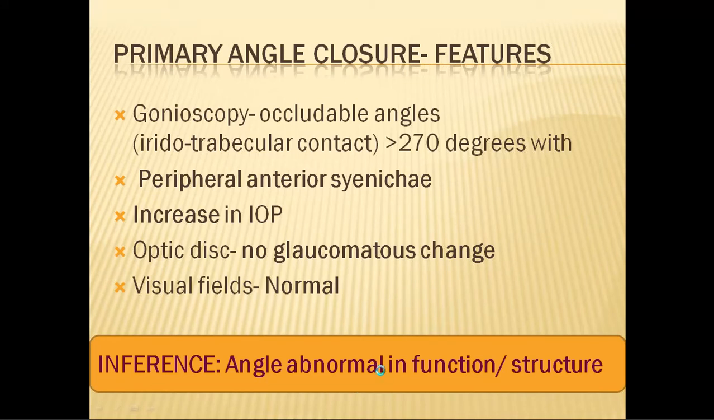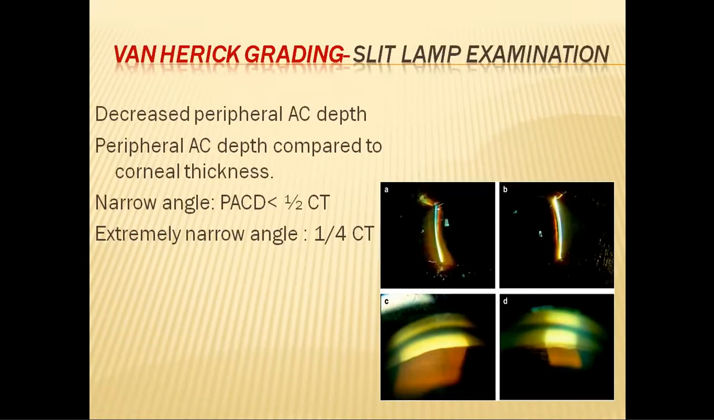So this was about primary angle closure suspect, where there is just a suspicion of a primary angle closure. There is no presence of peripheral anterior synechiae. The intraocular pressure is absolutely normal. The disc and the fields are all normal. The only abnormality is a shallow anterior chamber and narrow or occludable angles.